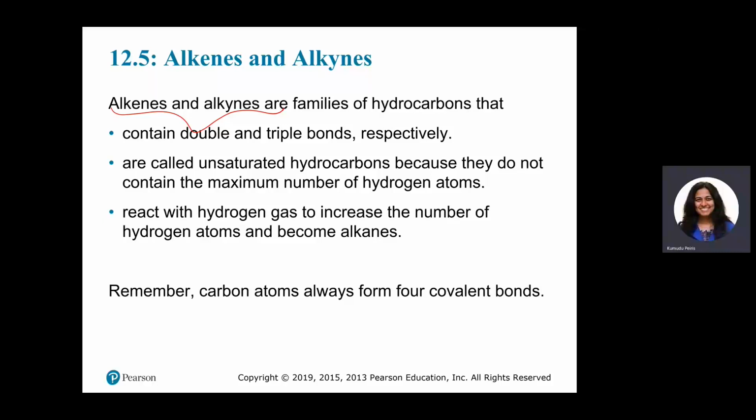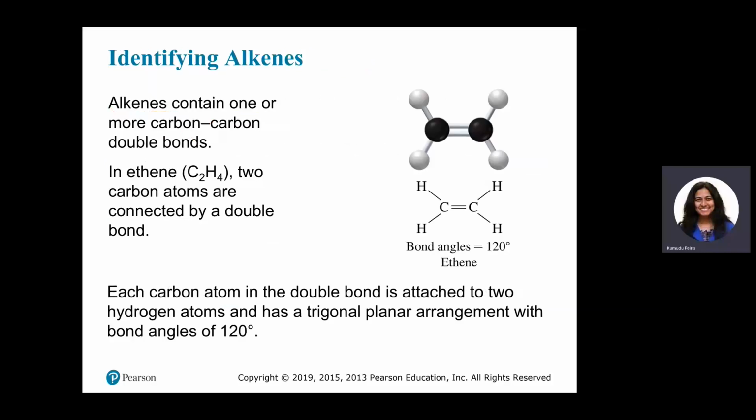Again, you just need to remember always a carbon atom can have only 4 covalent bonds. Let's see how we can identify an alkene. Alkenes must have at least one carbon-carbon double bond. This is the carbon-carbon double bond.